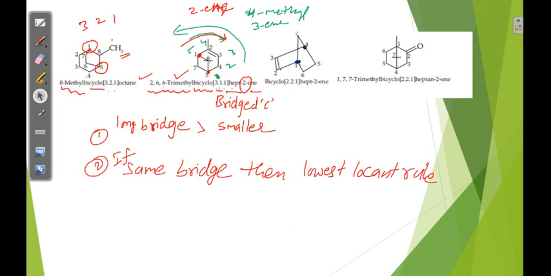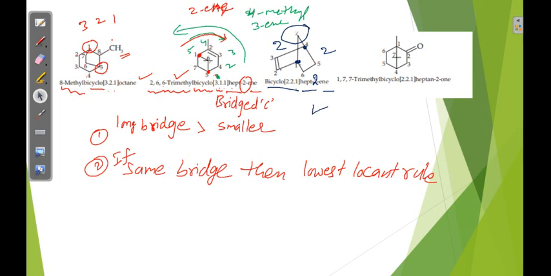Hept, double bond is there, ene, the position is second: 2-ene. Now, before that you write the prefix. It is a bicyclic, so bicyclo in the bracket 2.2.1. Here 2 carbons are there, here 2 carbons are there, and this one is 1 carbon. So bicyclo[2.2.1]hept-2-ene.